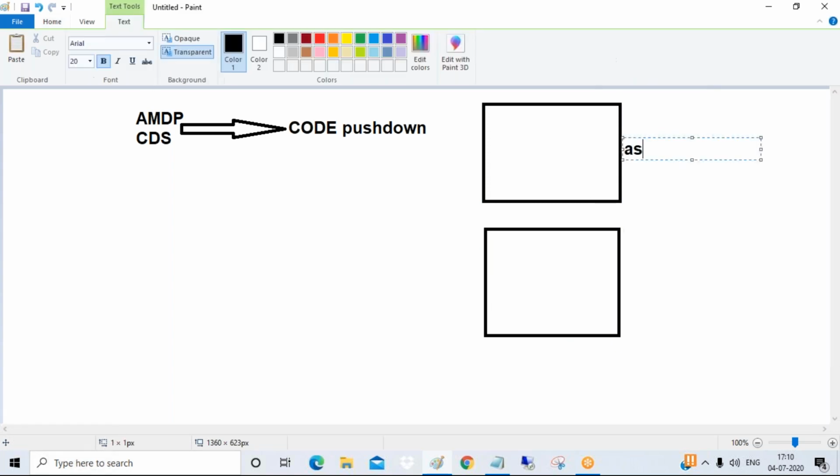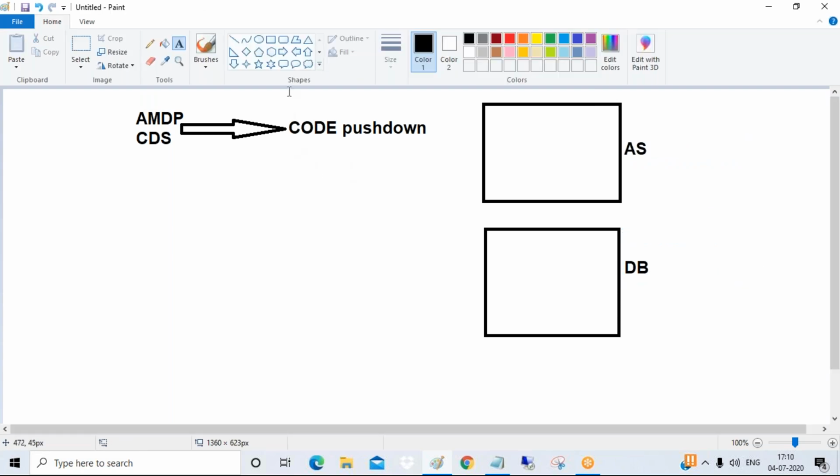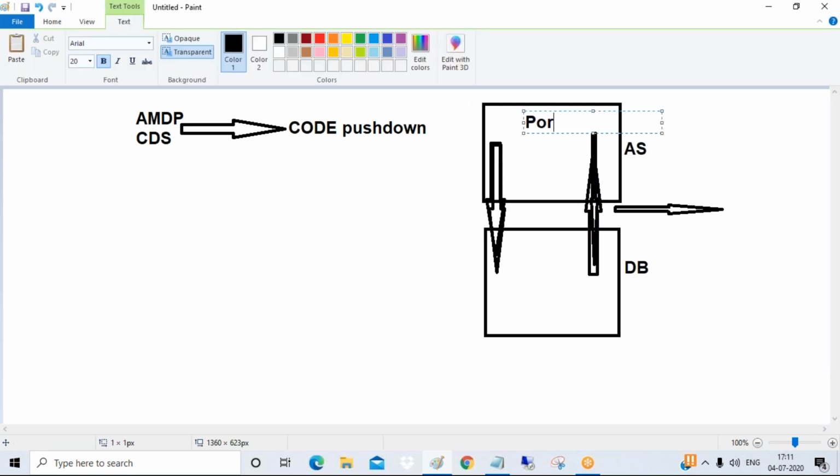So this is your application layer, application server, and this is your database layer, or database server. Previously, we needed to make a request to the database server, and the database server needed to return the response. So it is taking a lot of time. I told you also, it is increasing your network traffic also. Then you process this data again in the application layer. It's a time-taking process.